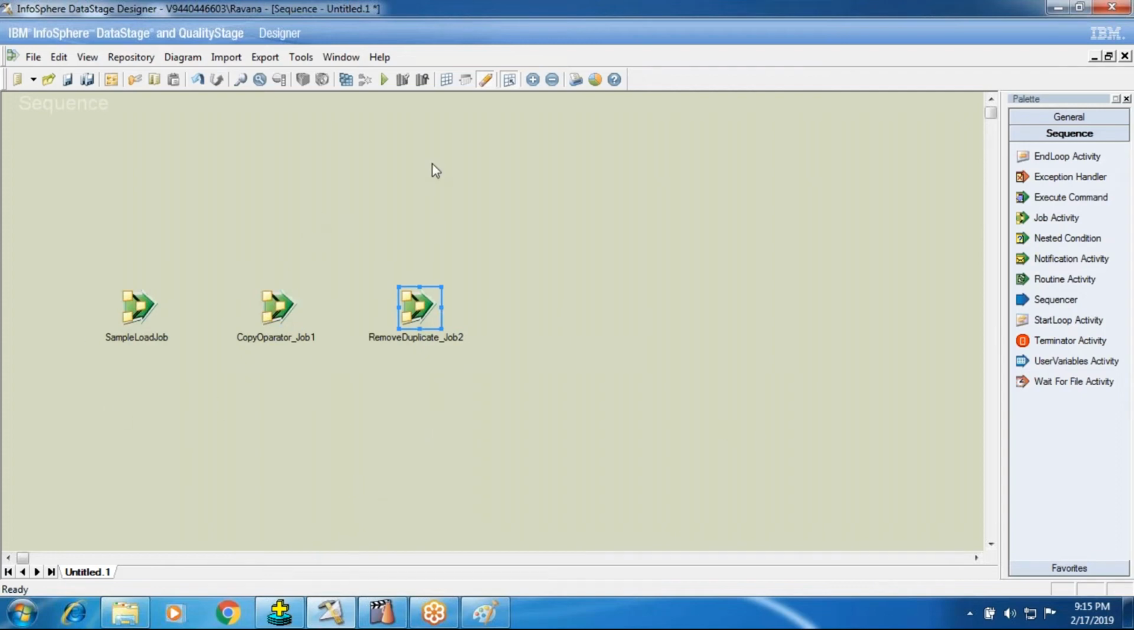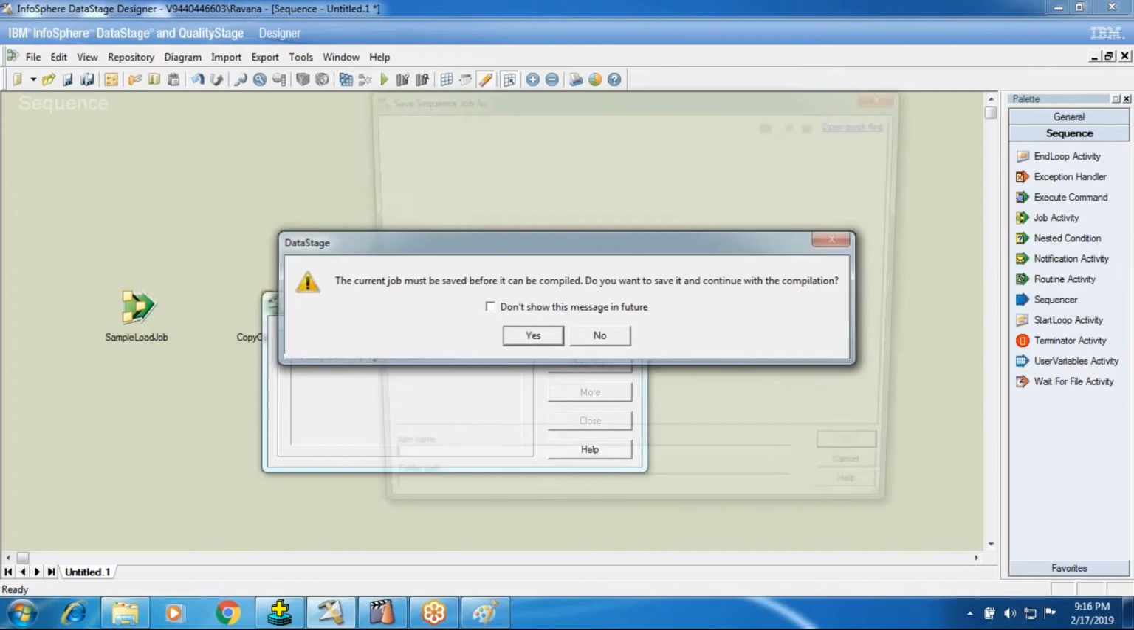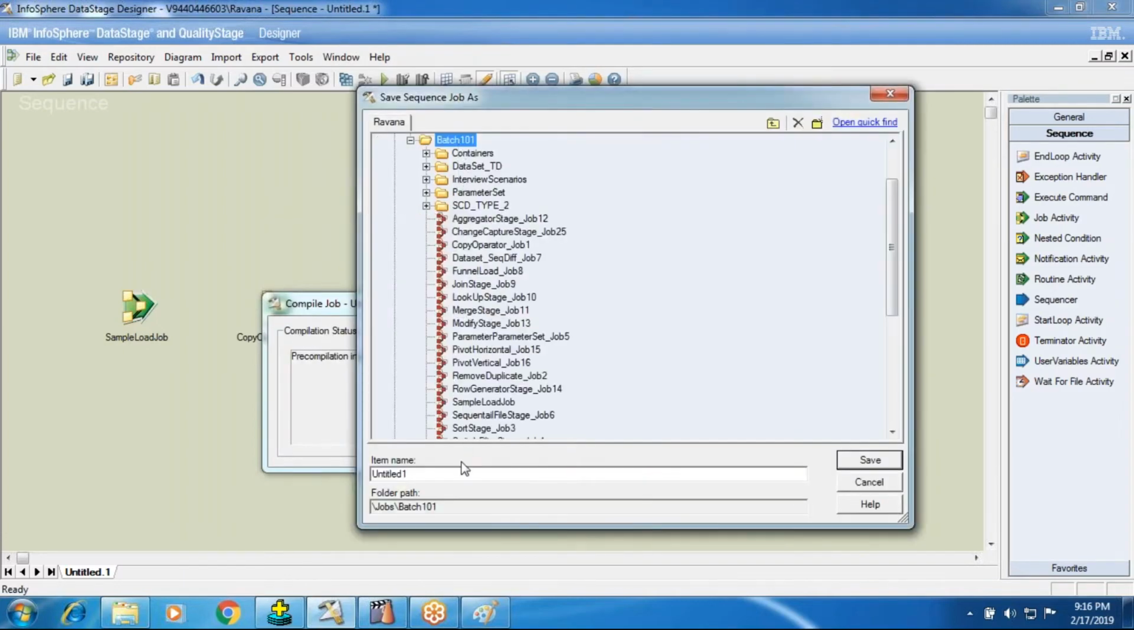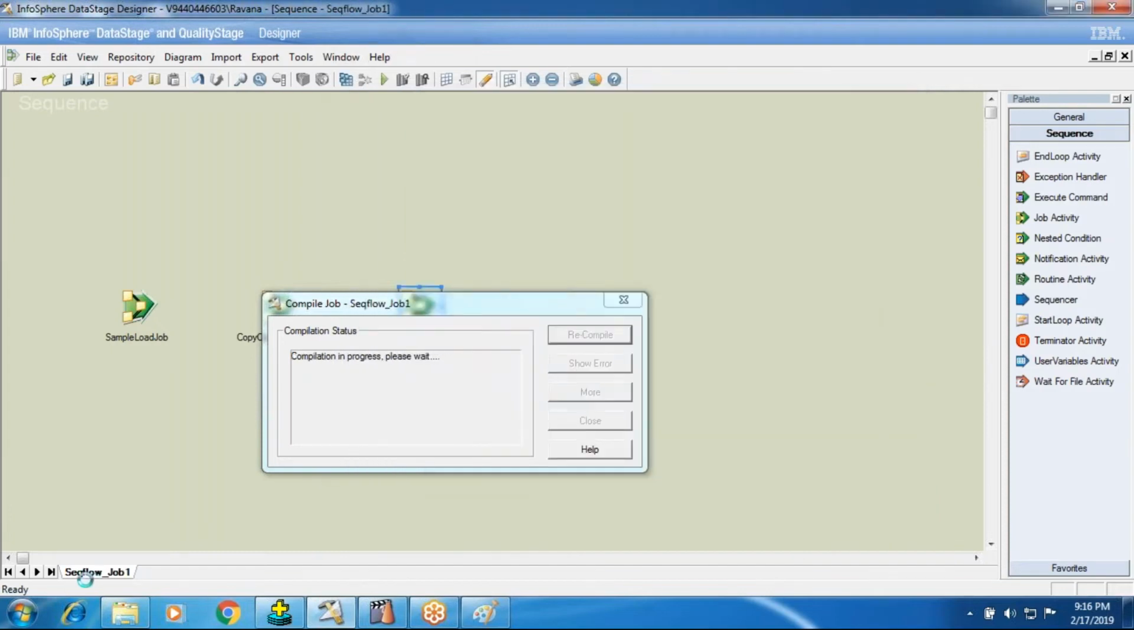Okay, now I'm going to create this sequence. Before creating a sequence, I need to save this job. On this folder I'm going to create a sequencers folder, and in that folder I'll create these sequencer jobs. I'll select that. I want to say that this is your sequence flow job 1. Now select the sequence folder and save. Then the job is saved as sequence flow job 1.